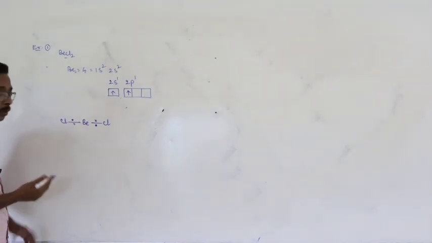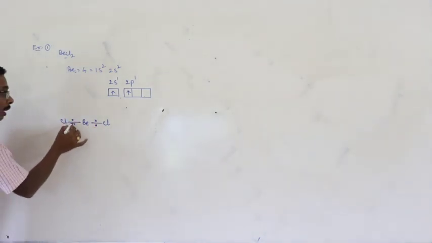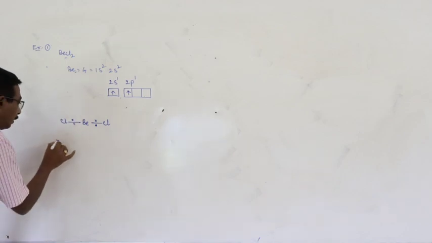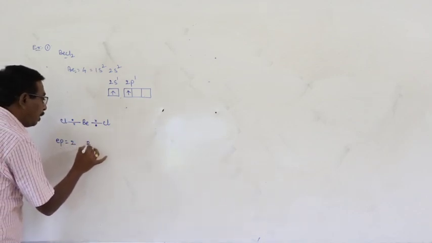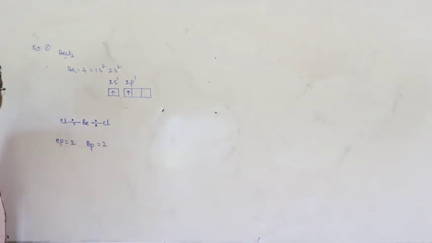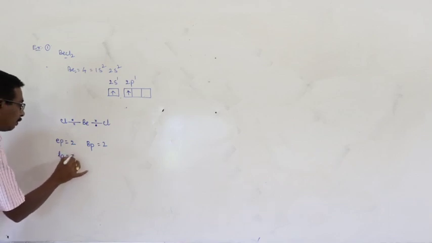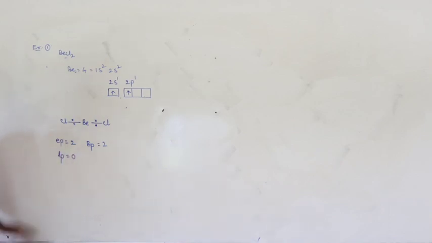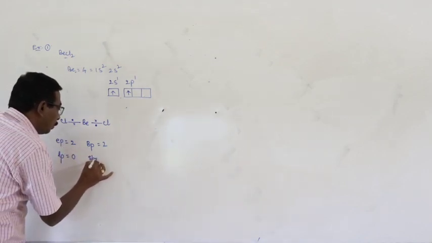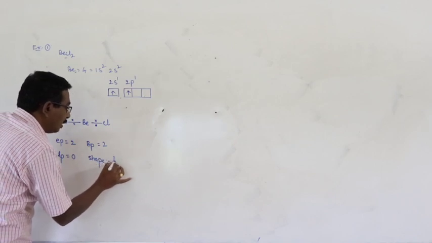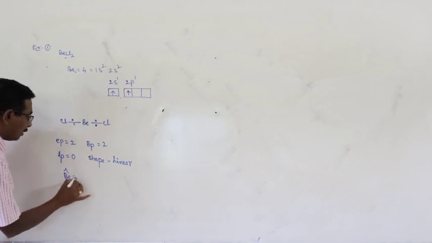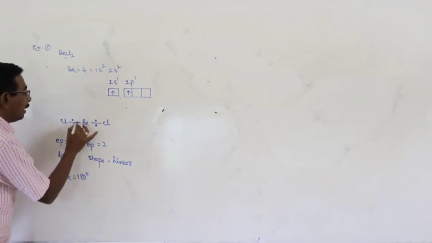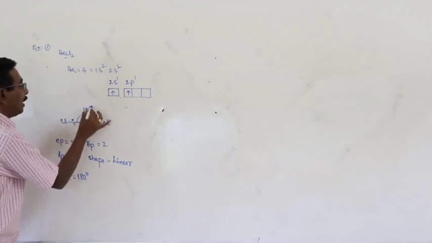2 covalent bonds, right? And now apply VSEPR theory. Number of electron pairs 2, number of bond pairs equal to 2, number of lone pairs equal to 0. Based on the points given in the VSEPR theory, shape of the molecule is linear and bond angle at the central atom is equal to 180 degrees. Here the bond angle is 180 degrees.